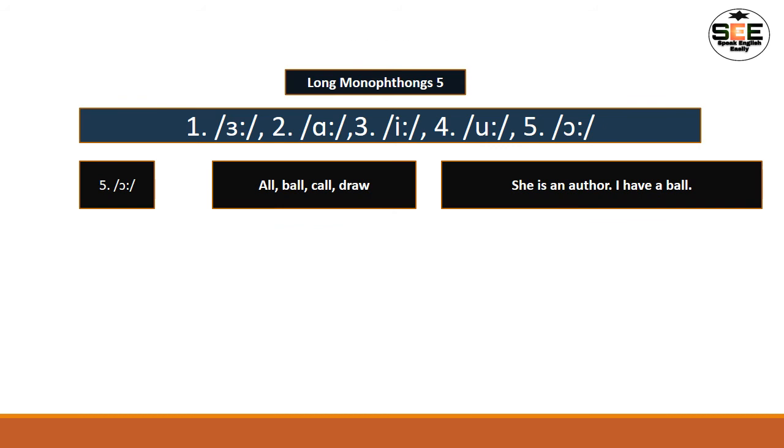Next and last sound is the o sound. We can say long o. As for example, in the word for cat, it is not that sound.